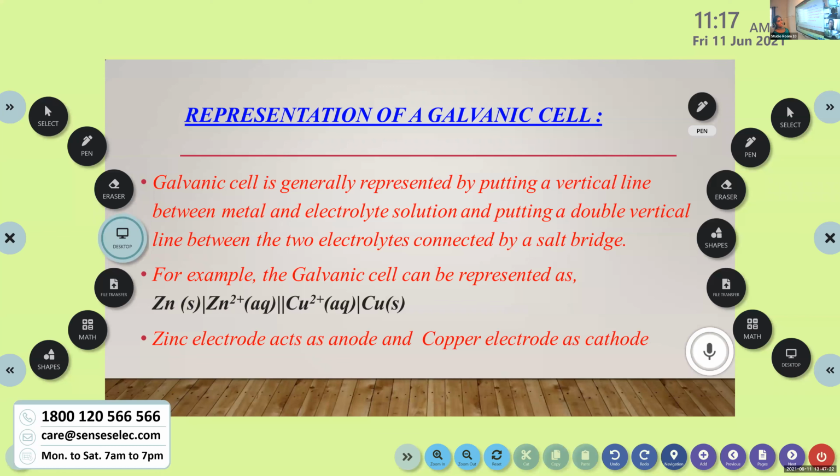Okay, so representation of a galvanic cell. First, we are going to learn how to represent a galvanic cell. Galvanic cell means zinc and copper as electrodes, and zinc sulfate and copper sulfate as electrolytes.